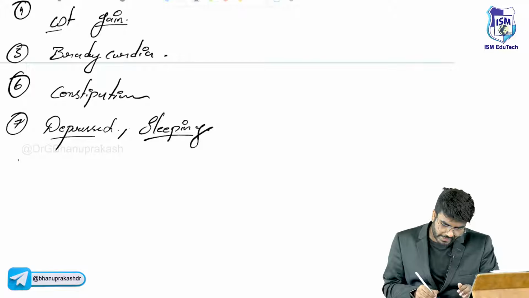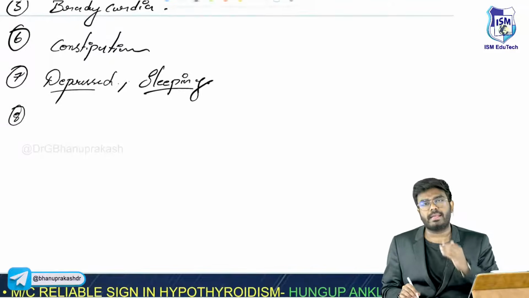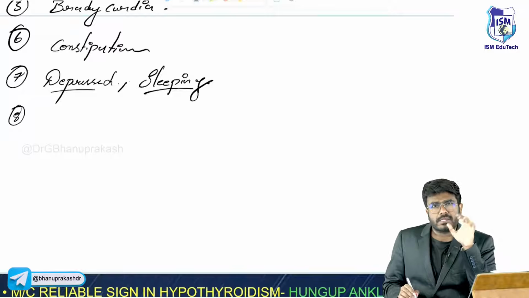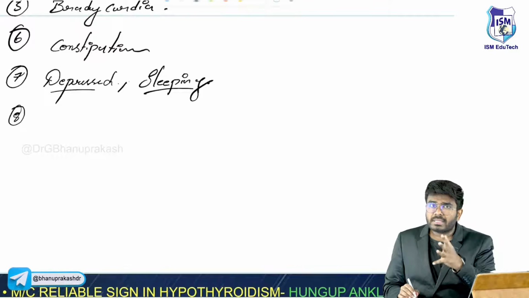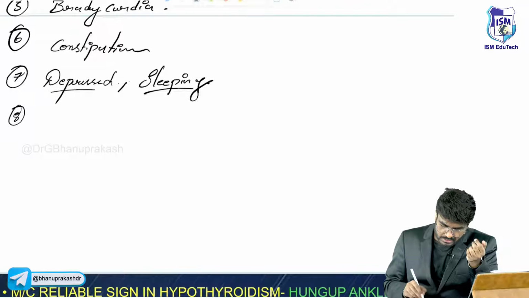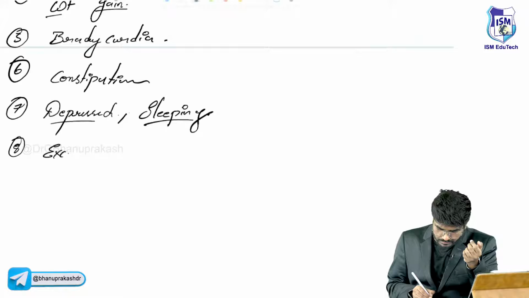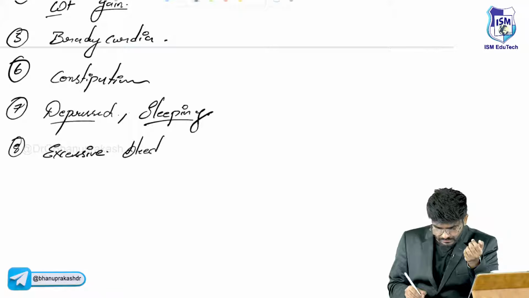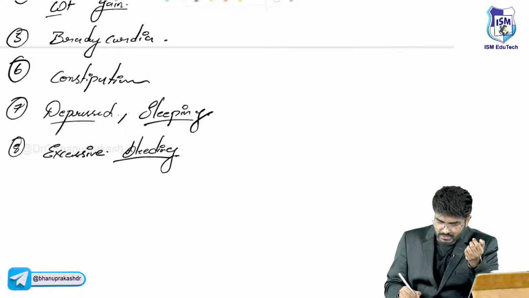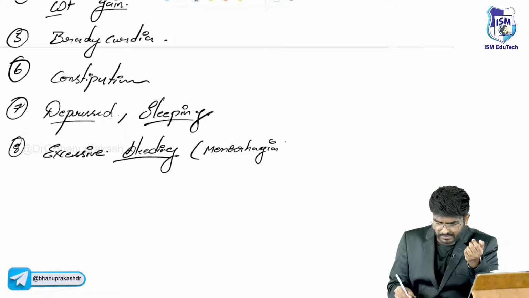Now, menstrual irregularities. If I talk about the menstrual irregularities, sir, she is also going to have menstrual irregularities, but mainly which problem, sir? She is going to have excessive bleeding. That is called menorrhagia. Why exactly is it happening?